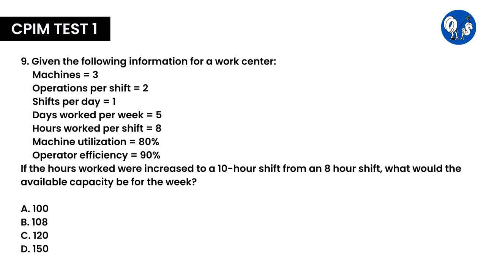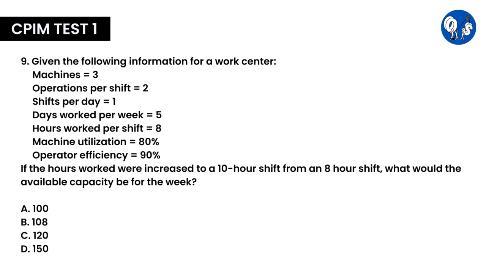Question number 9. Given the following information for a work center, the number of machines is equal to 3, operations per shift are 2, shifts per day are 1, days worked per week are 5, hours worked per shift are 8, machine utilization is 80%, operator efficiency is 90%. If the hours worked were increased to a 10-hour shift from an 8-hour shift, what would be the available capacity for the week? A. 100, B. 108, C. 120, D. 150. Here the correct answer is B.